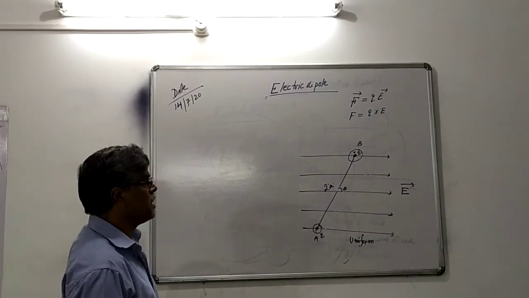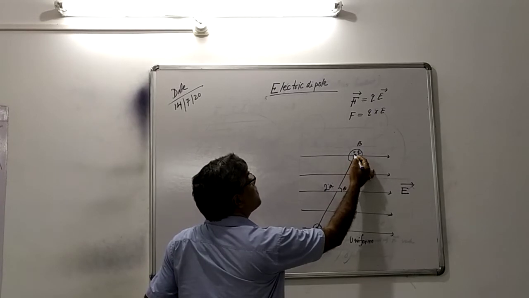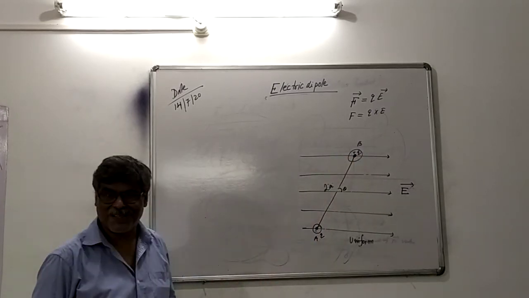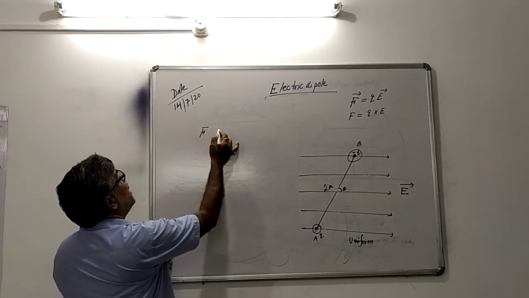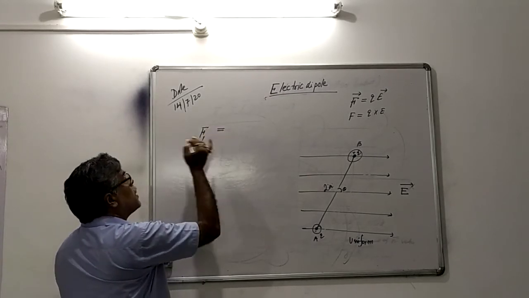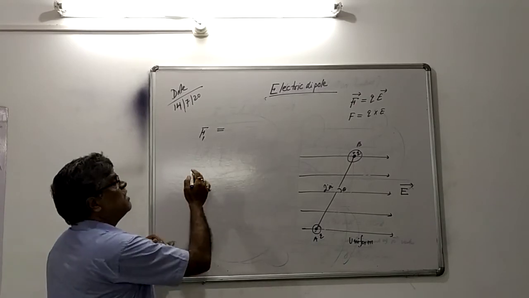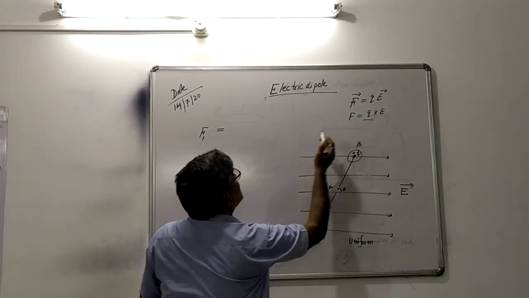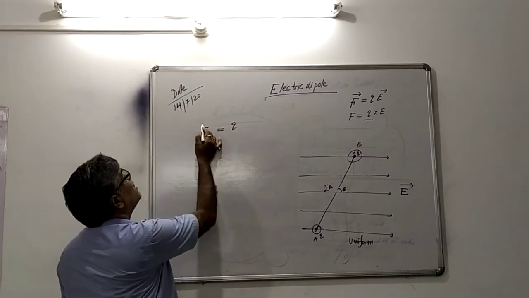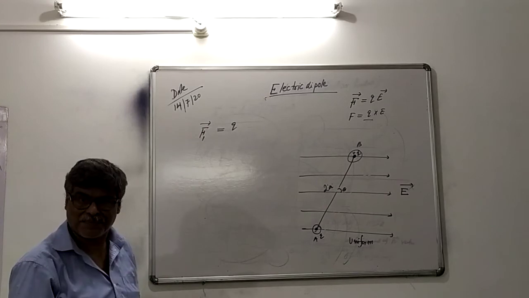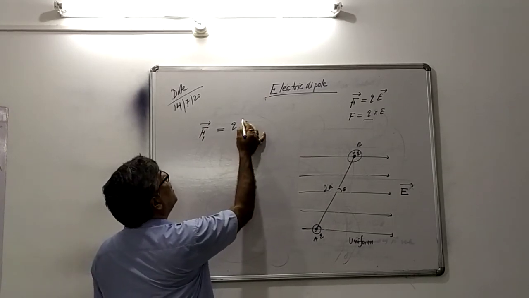Now the positive charge of the dipole experiences force, say F1. What is the formula? Charge, and in vector form, electric field E.